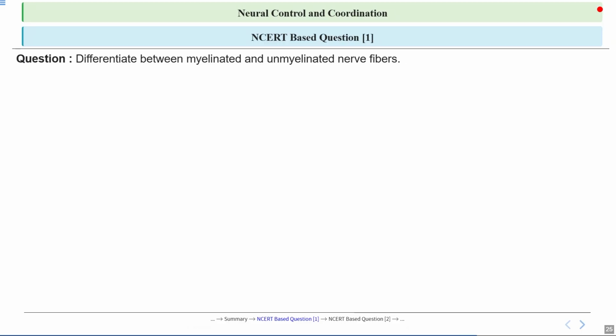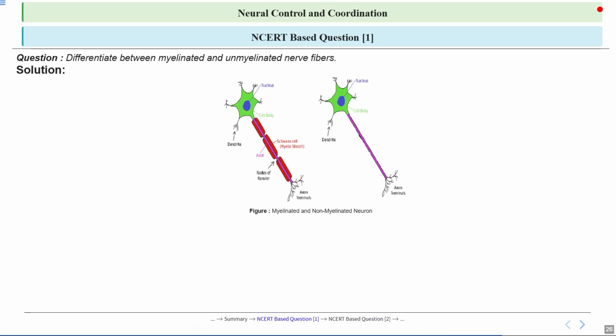Okay, let's see an NCERT based question. This is the first question: differentiate between myelinated and unmyelinated nerve fibers. We have just covered in our lecture that myelinated fibers have a myelin sheath, and unmyelinated fibers don't have a myelin sheath. Let's see the answer in detail.